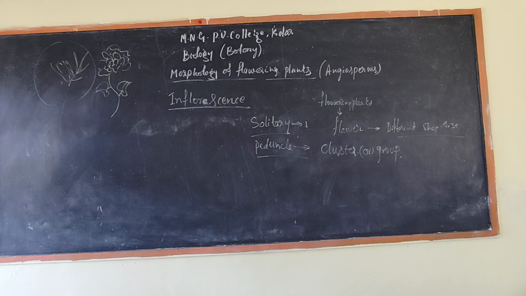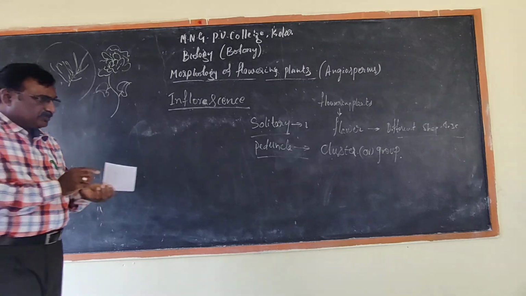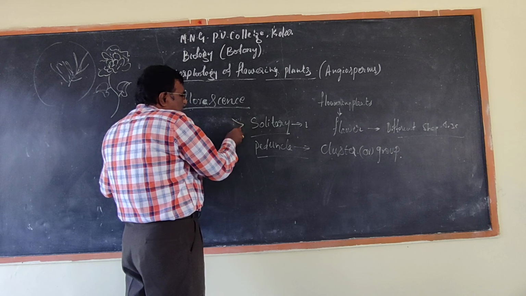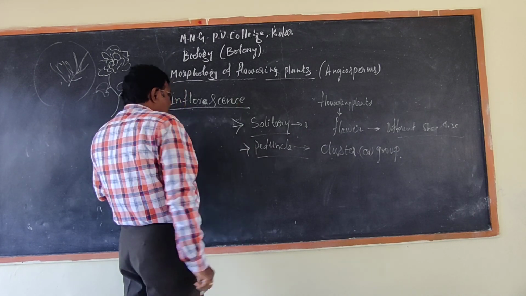So you should remember solitary, and the second one is peduncle. So one more type of inflorescence. It is basically two types, again divided into three.